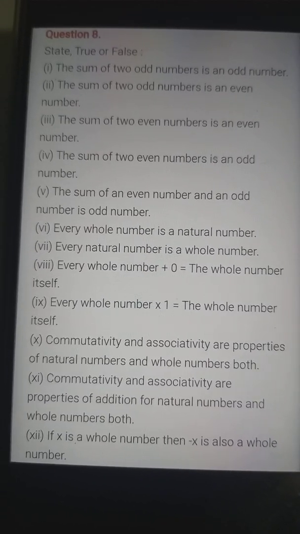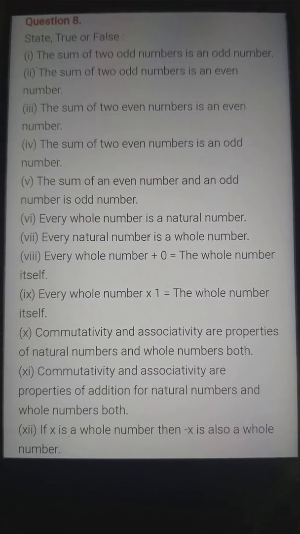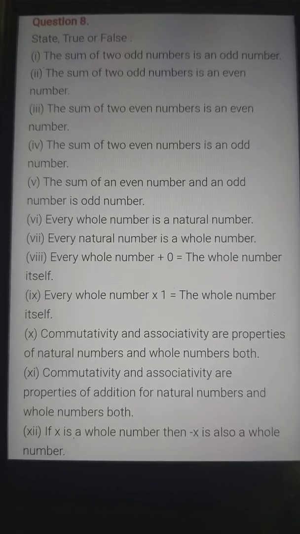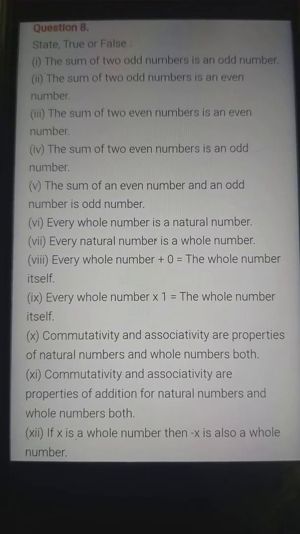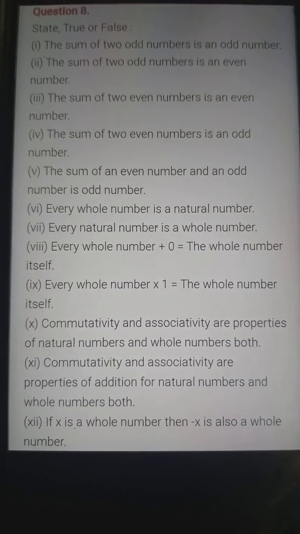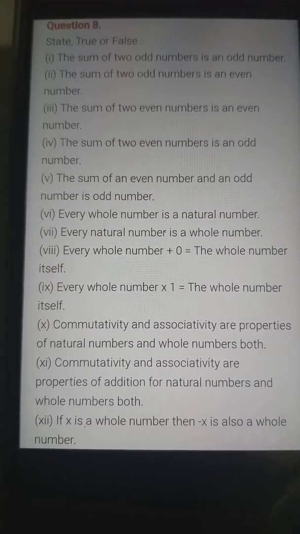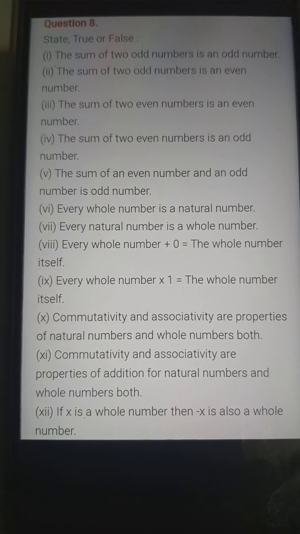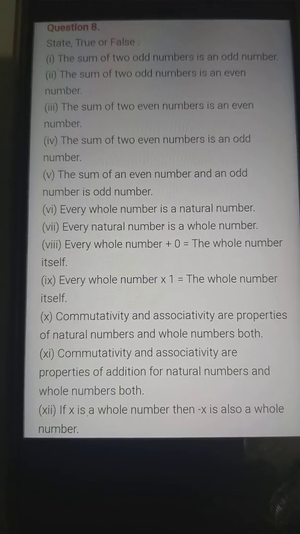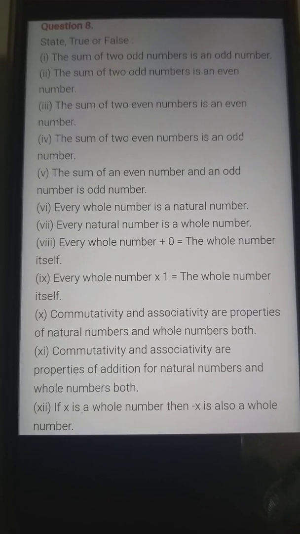Welcome back. Today we're going to continue chapter number 5, that is natural and whole numbers. I hope you remember I have given you questions to be done by yourself, that is question number 8, state true or false. Firstly we'll discuss the answers and then we'll move forward.